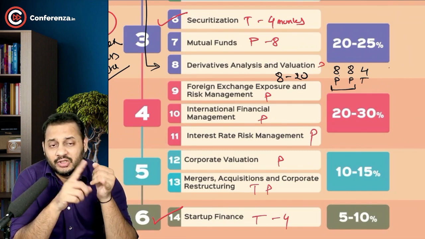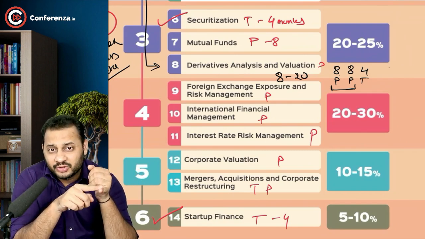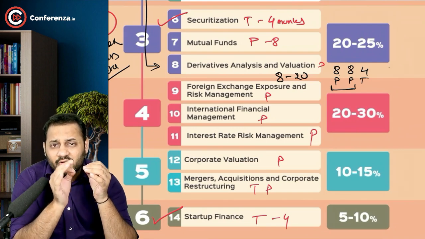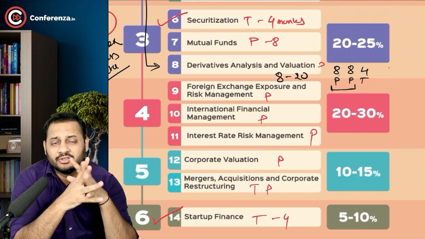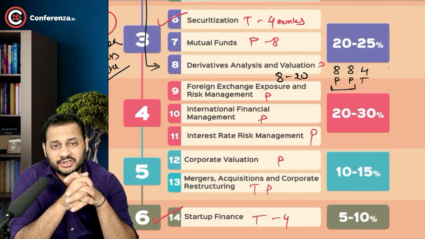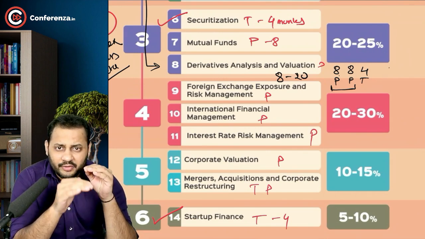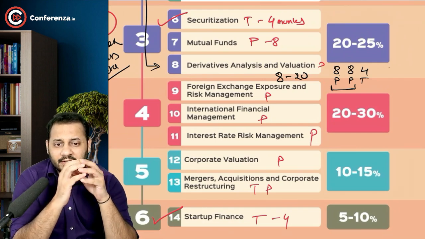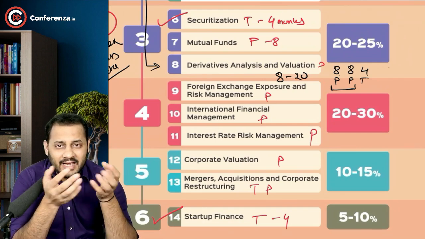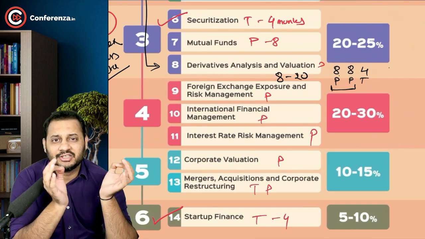PE ratio, and Gordon's growth model. There are many concepts which we are going to use in corporate valuation and mergers and acquisition, which you have already learned. So reduce your stress level, or we can say, just relax and enjoy the chapter.